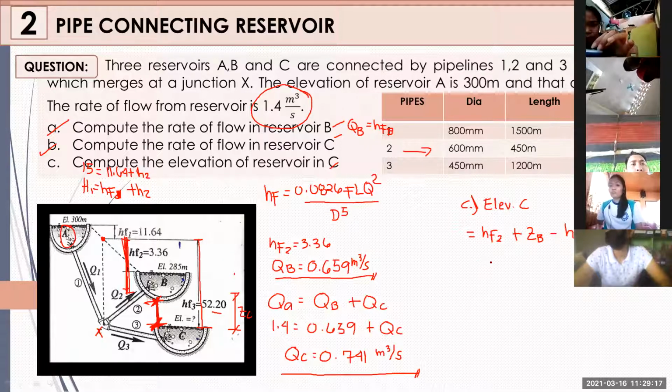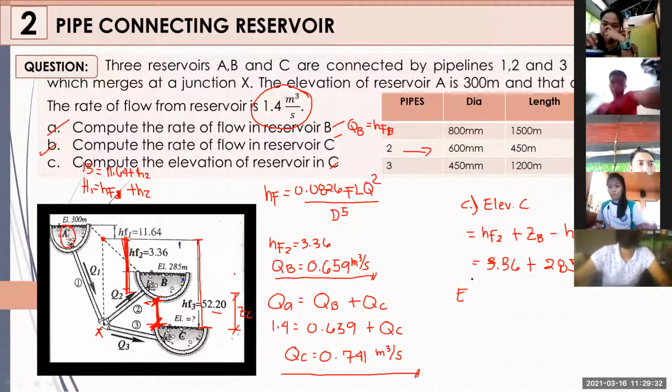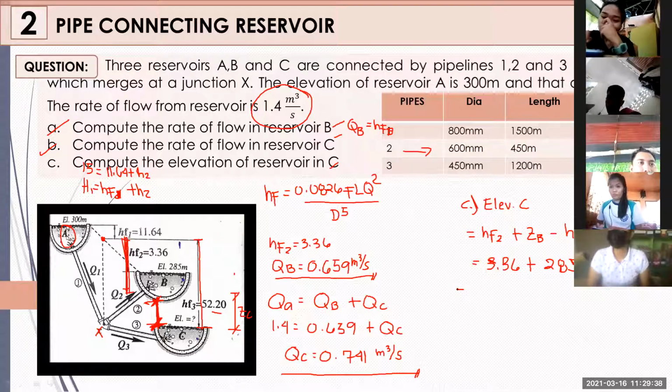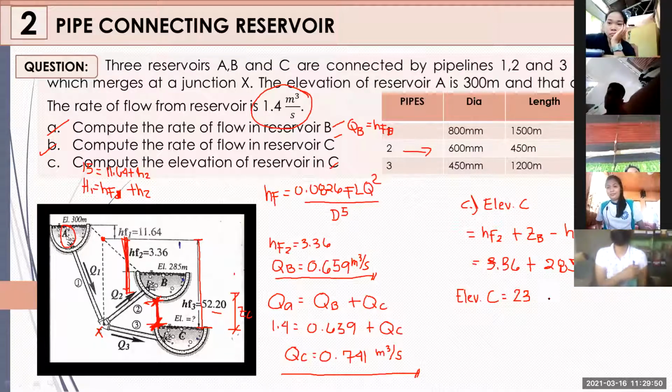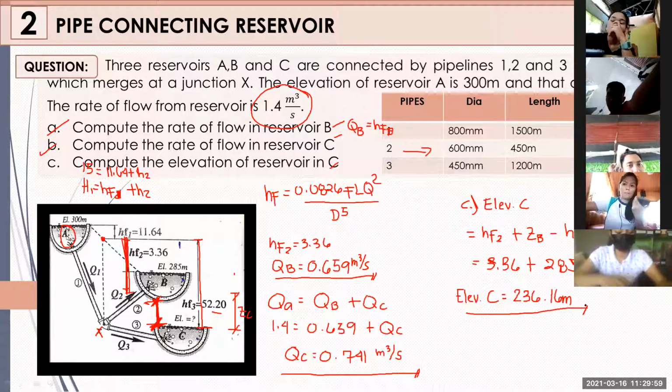So, you will have 3.36 plus 285 minus 52.20. Therefore, you can get the elevation. Elevation C. Ilan yun, Con? 236.16. 236.16 meters. So can I say thumbs up if you got the same answer as Con?